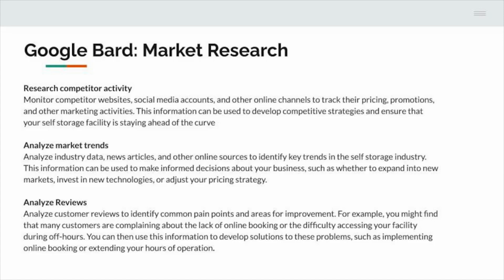And I wanted to show you guys, but we'll do a demo at the next call. But you can also use it to analyze market trends. And another way that I've used it recently is analyzing reviews. So, research competitive activity. One of the fascinating things about Google Bard is it is connected to the search engine data, which ChatGPT is not.